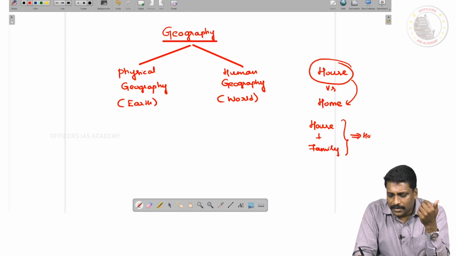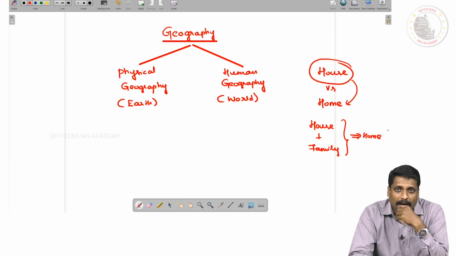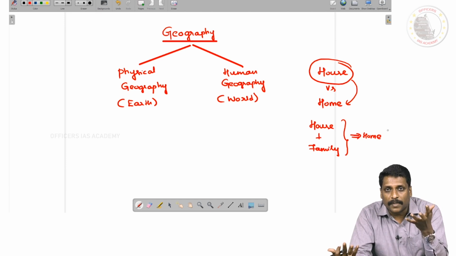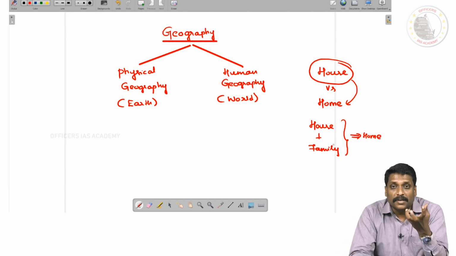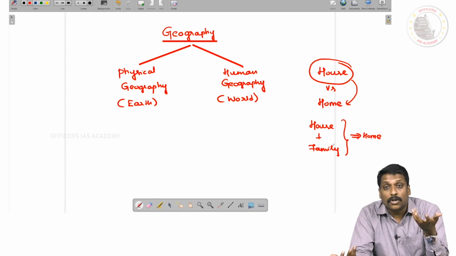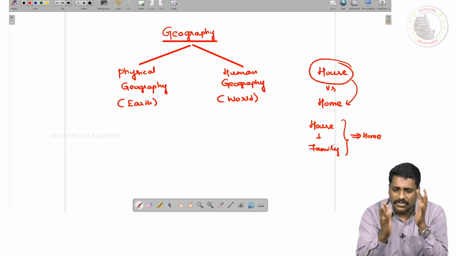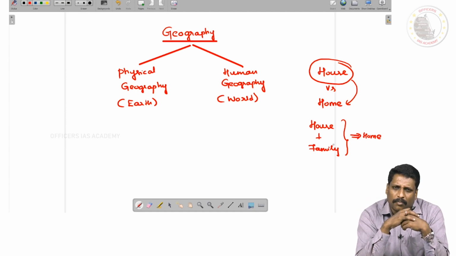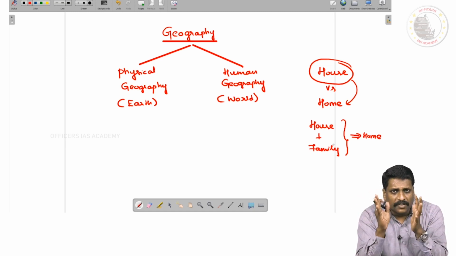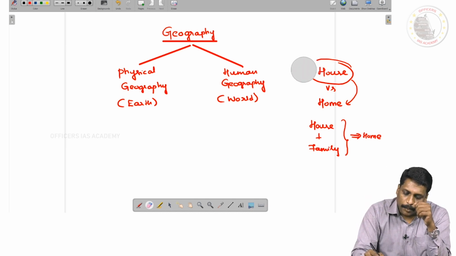Home. Somewhere I understand a house can eventually become a home. A house is an essential part of a home, but a house does not become a home if you do not have the family as a structure. This family, you call them as what? People. They are nothing but the socio-economic setup in this house. So what is the understanding? A house is just a building. This building, along with the family, you call them as what? Home.